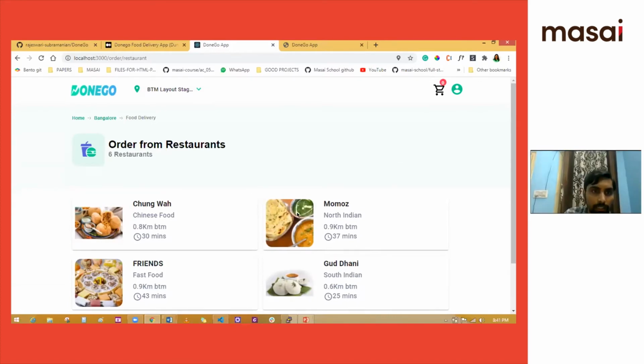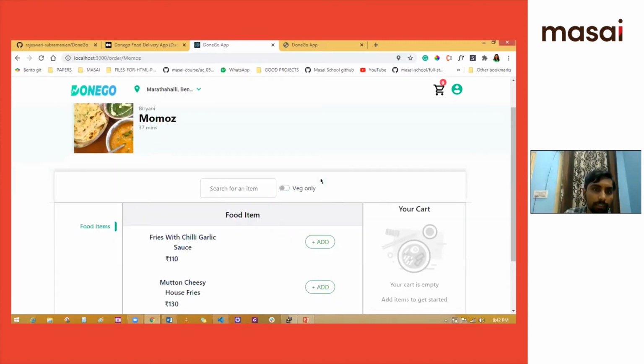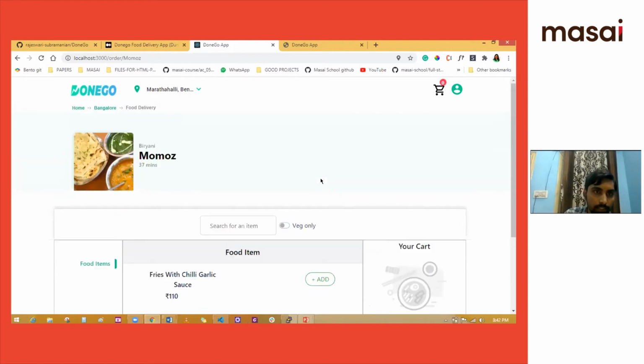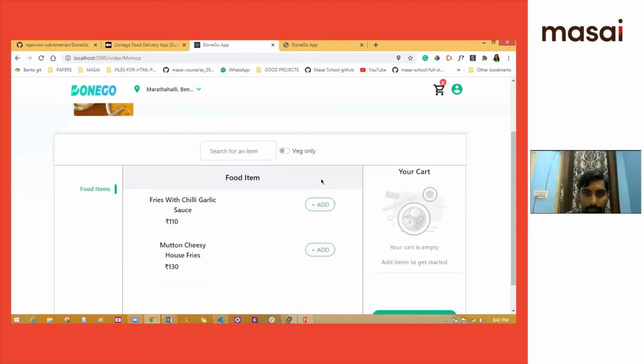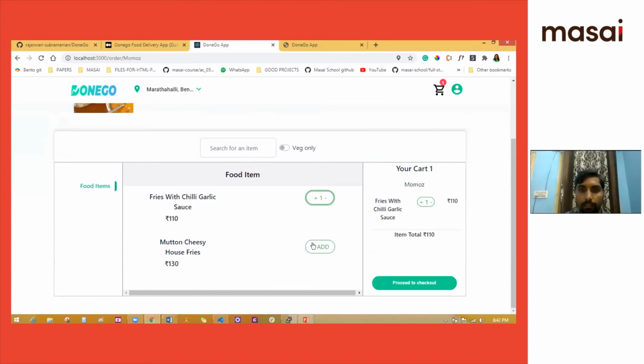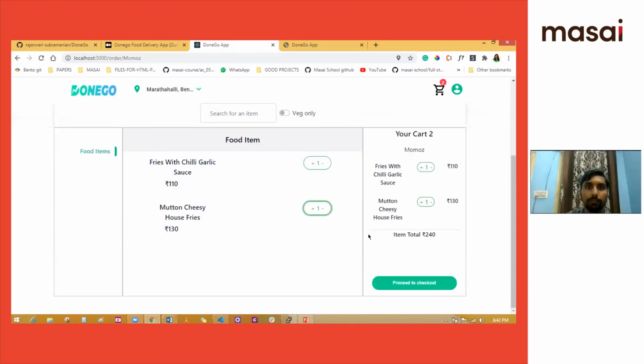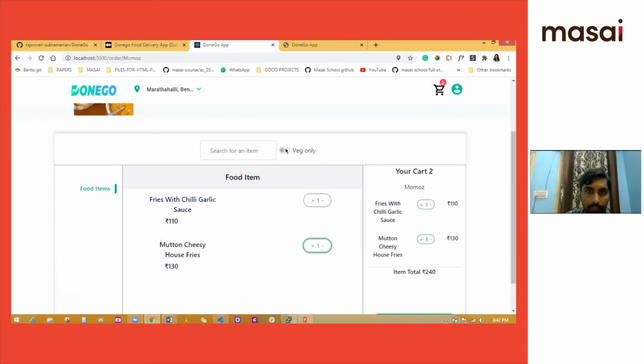Here is our order from the restaurant, and the distance we have calculated here according to latitude and longitude, and the time comes automatically according to this. Here are the restaurant details. We have selected one restaurant, momos, and if we want to add to cart, first we add the first product, and then the second one. The rupees also update accordingly, and we can also filter according to veg and non-veg.